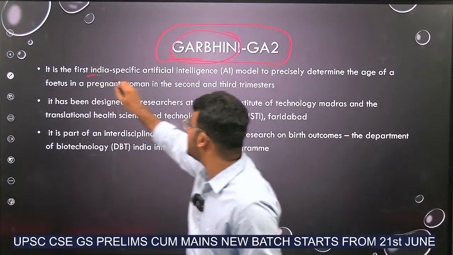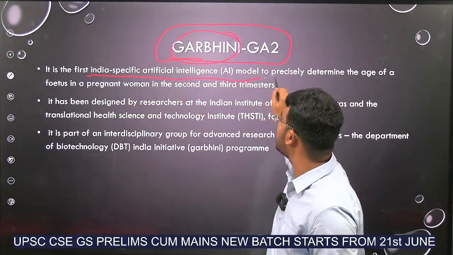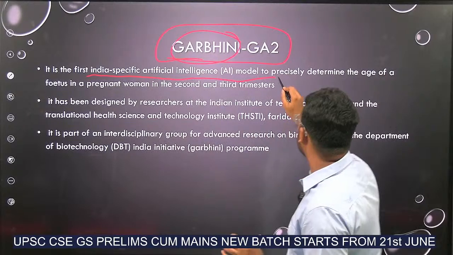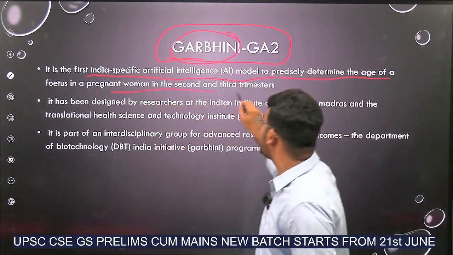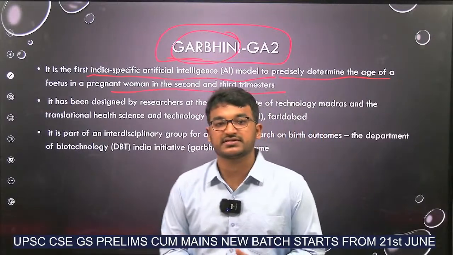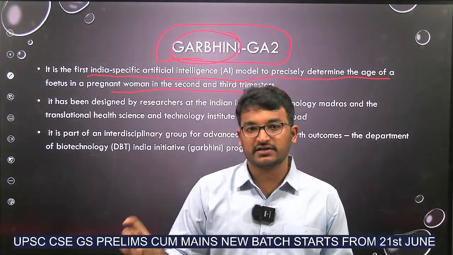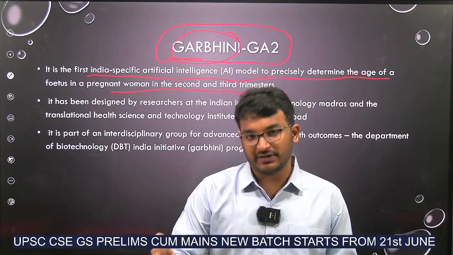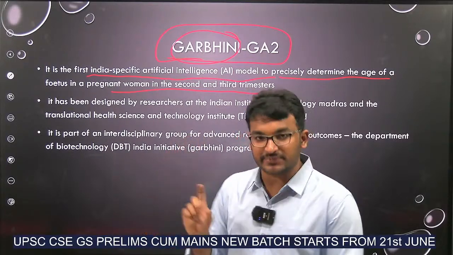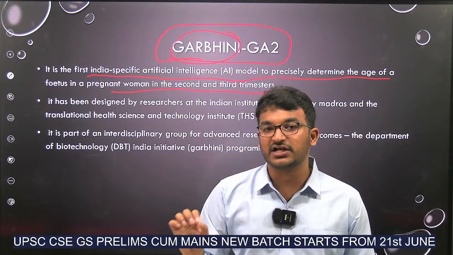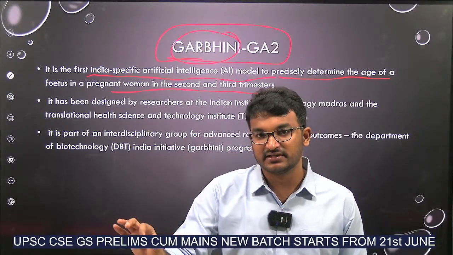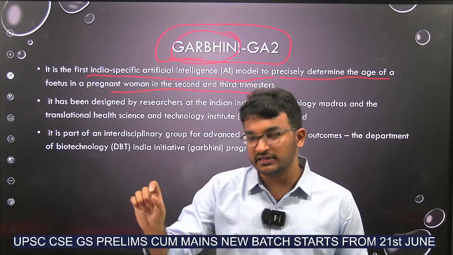Now, it is the first India specific artificial intelligence model. It is an AI model to precisely determine the age of a fetus in a pregnant woman in the 2nd and 3rd trimesters. Consider a lady who is in her 2nd or 3rd trimester of pregnancy; this Garbhini GA2 can accurately identify the age of the fetus, the baby's age in the womb.